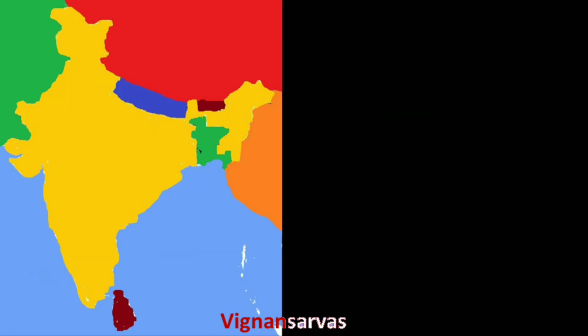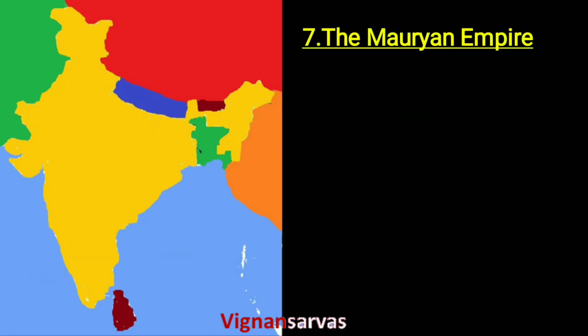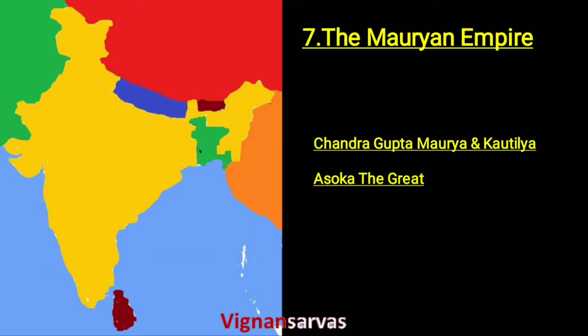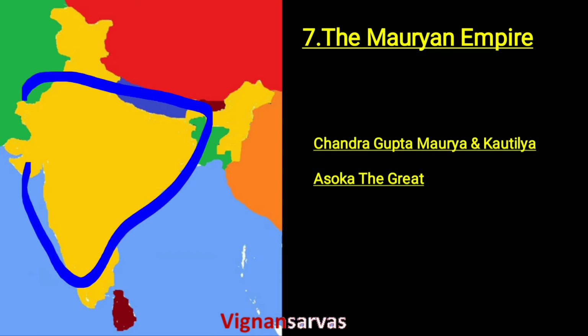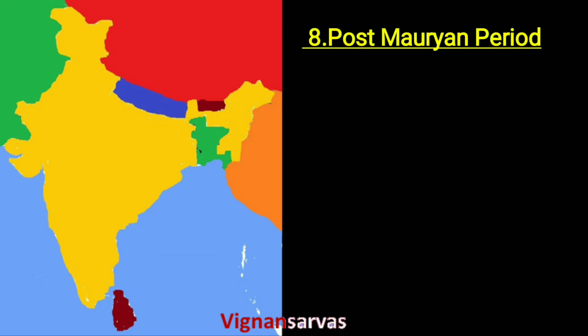The next topic is the Mauryan Empire. The Mauryan Empire was the first and largest empire in India. The greatest ruler of this empire was King Ashoka the Great. In his period, the empire extended all over India except some parts of South India. After Ashoka, the Mauryan Empire gradually declined and split into different parts, and this period is known as the post-Mauryan period.